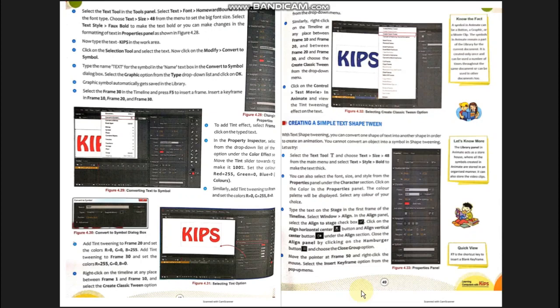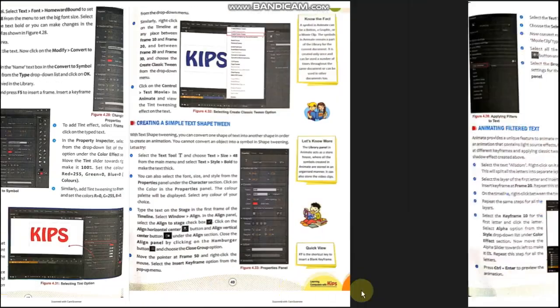So in this way, students, it was just an overview with the help of the book to tell you what an animation is, what the different types of animations are, what the concept behind tint tweening and shape tweening is, and what the history of Animate CC is. All this we have come to know in this part of the book.